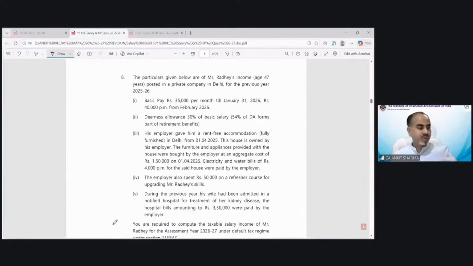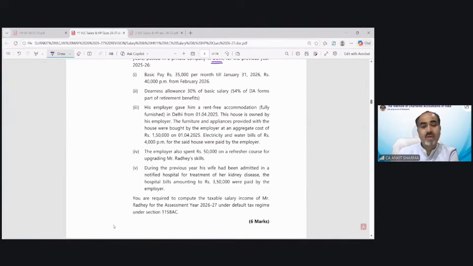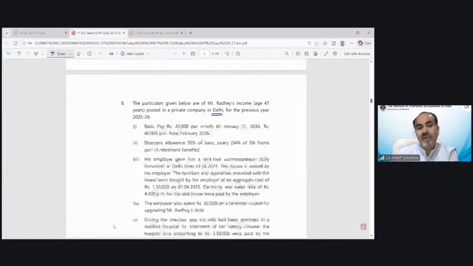So next question. The particulars given below are of Mr. Radhe, age 47 years, posted in a private company in Delhi from the previous year. So only Delhi is important from this information. And now I need to know what is the requirement of the question. So you are required to compute the taxable salary for the assessment year so and so under default tax regime. So we have to calculate the salary income under default tax regime.